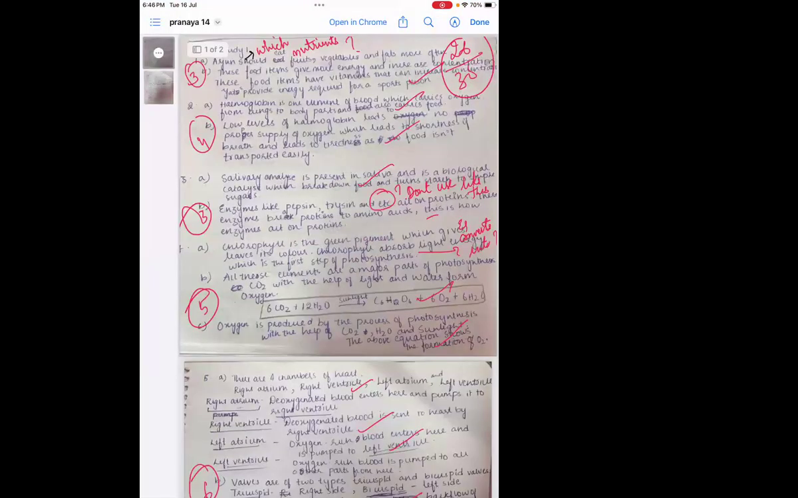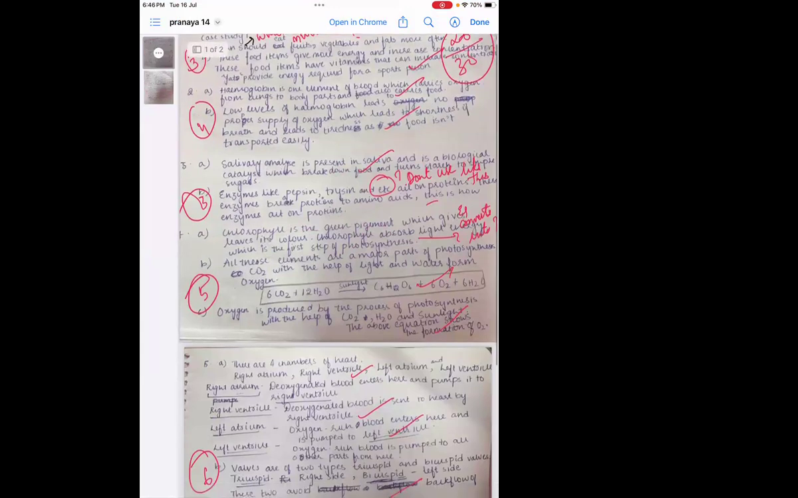Pranay, see, you have mentioned which nutrients you are talking about. Then never ever use "etc." When you're writing any answer, you should not specify "etc." unless it is not the main term. And here they have asked you to write the main term. So I've mentioned there, don't use it like this.